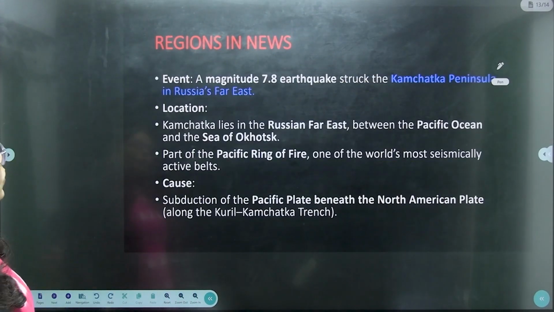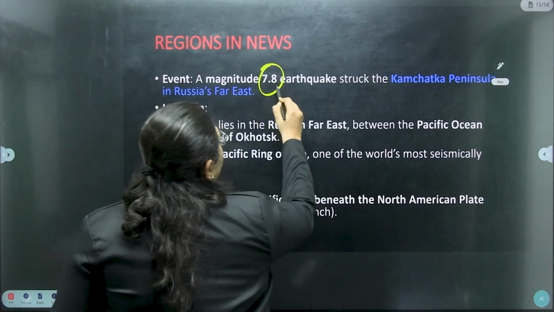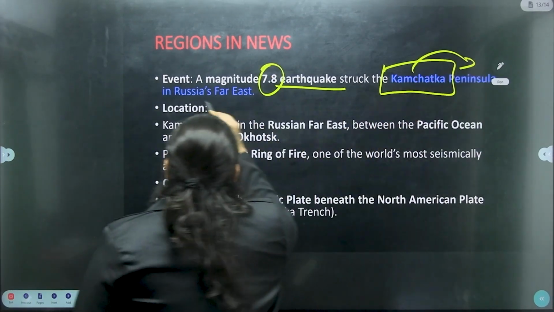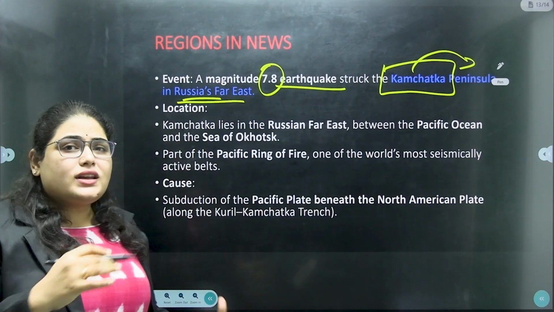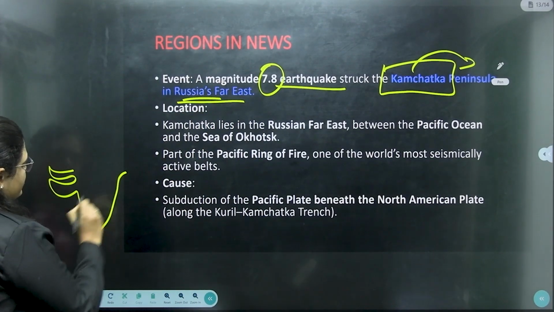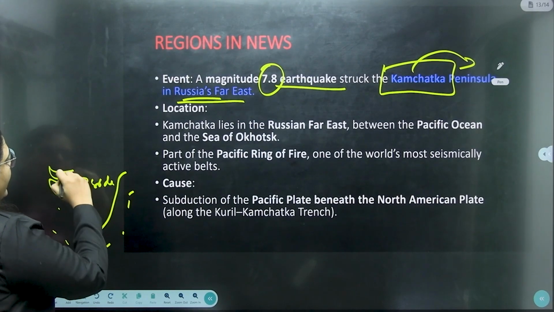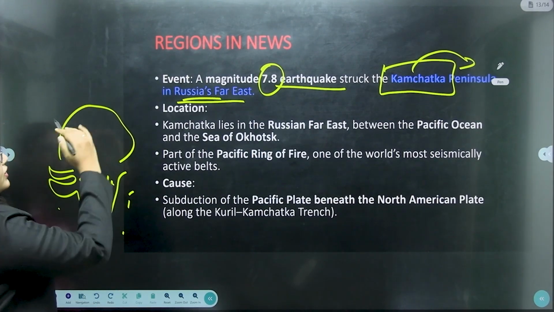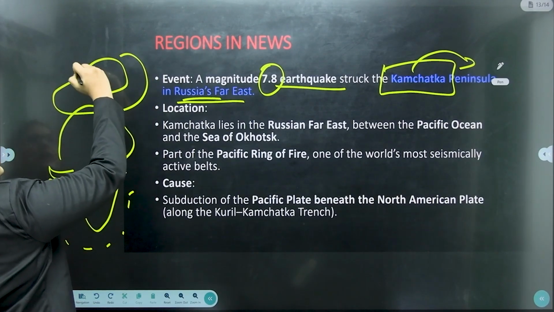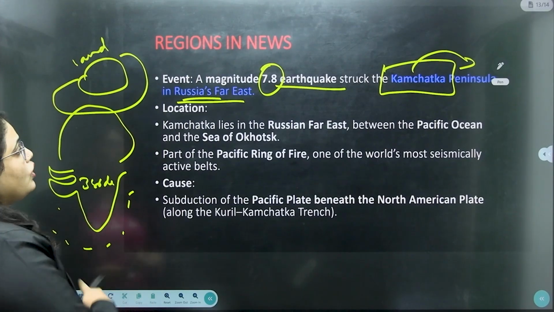The next important one is the magnitude 7.8 earthquake in the Kamchatka Peninsula in Russia's Far East. What is a peninsula? For example, we say India is a peninsula, right? Here we have water on 3 sides and land on the other side. Any piece of land covered by water on 3 sides and land on the other side, we call a peninsula.